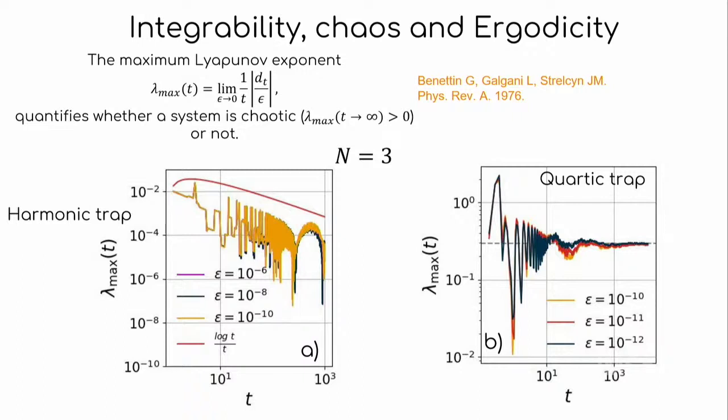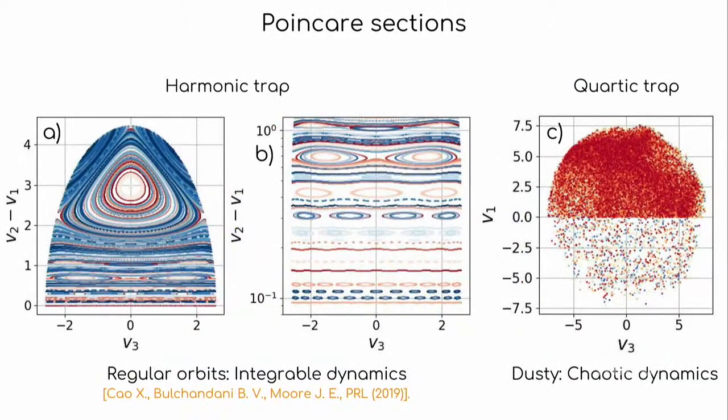So this suggests that this is going to be chaotic. Fine. This could be integrable. So we just looked at the Poincare sections to confirm this. What we look at is, we start with multiple randomly chosen initial conditions, and we evolve these systems and draw the Poincare section for the different initial conditions.